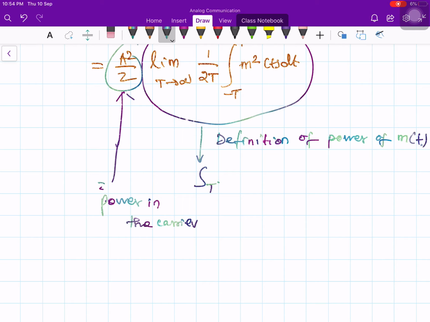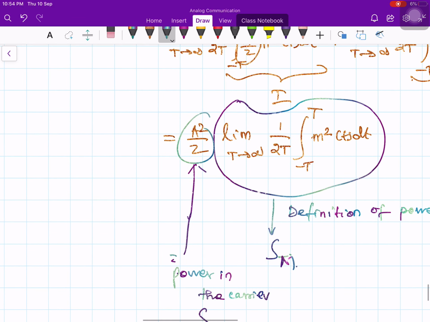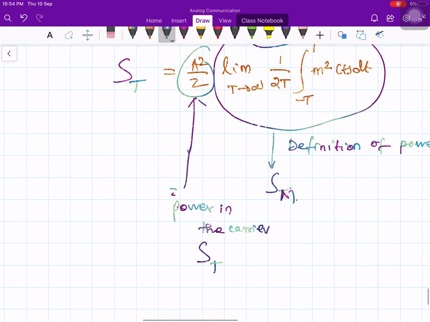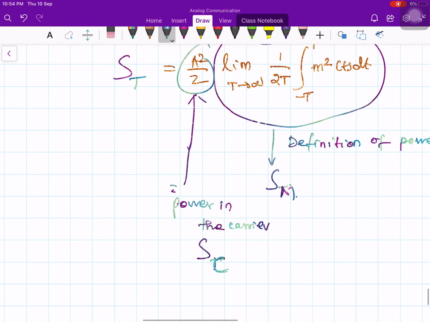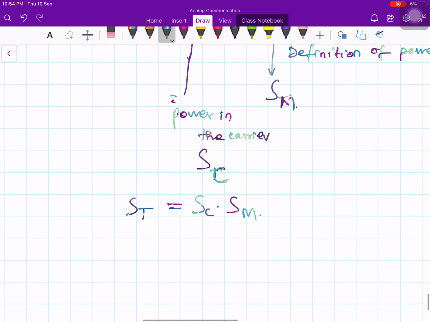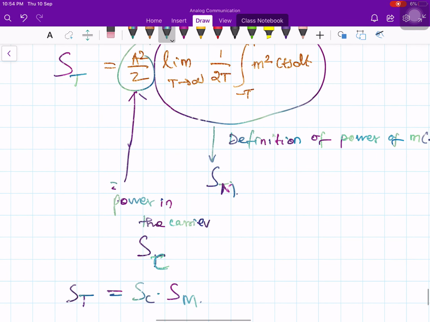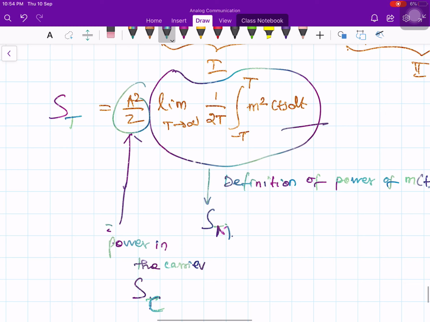Let me denote the carrier power by S suffix C and the power in the message by S suffix M. The left hand side, the transmitted power, let me call S suffix T. Therefore the transmitted power S suffix T is equal to the carrier power times the message power S suffix M, where A square by 2 is the carrier power and the message power is this definition. Therefore your transmitted power S suffix T is the product of the carrier power and the message power.